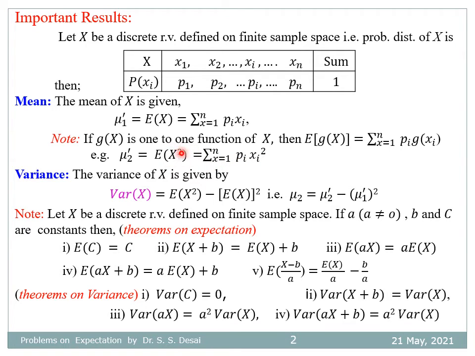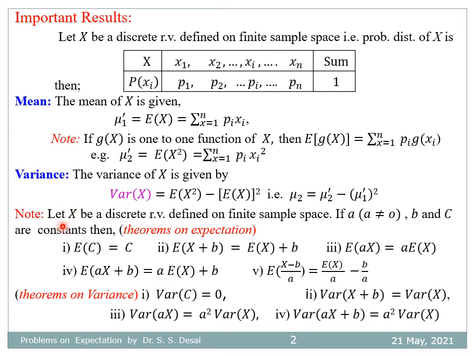Here we assume xi square is a 1-to-1 function of x for these values of x. Then variance of x is equal to expectation of x square minus expectation of x, whole square. In terms of moments, mu2 is equal to mu2 dash minus mu1 dash square.